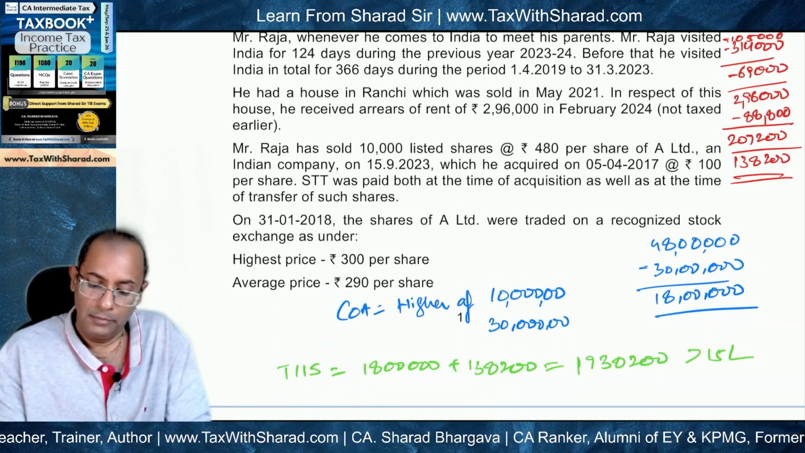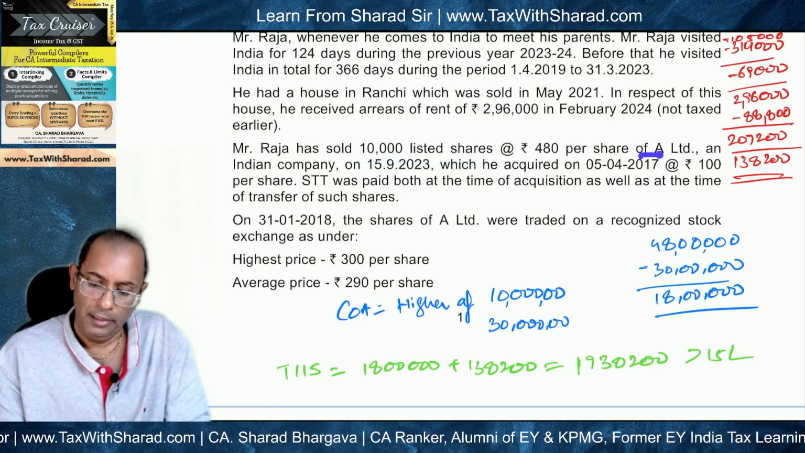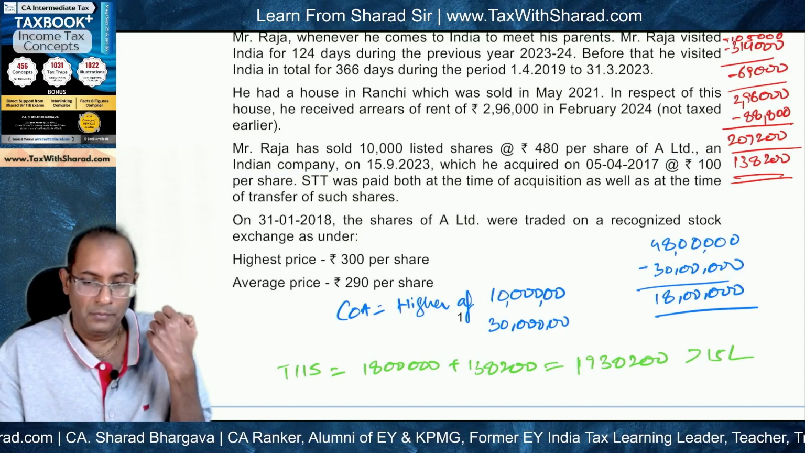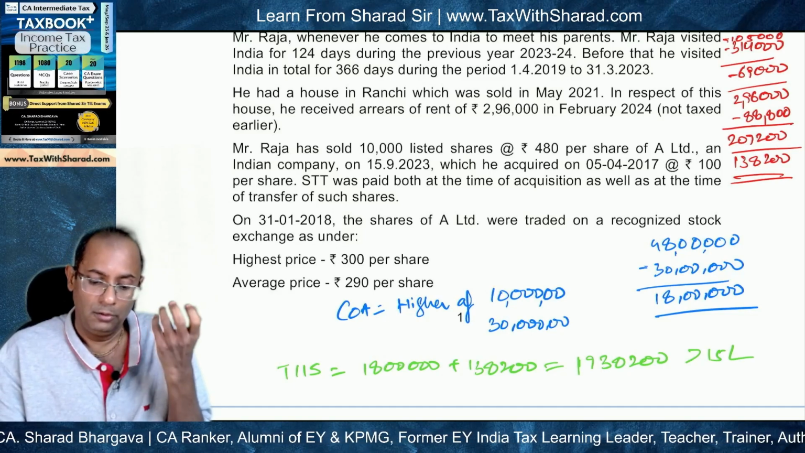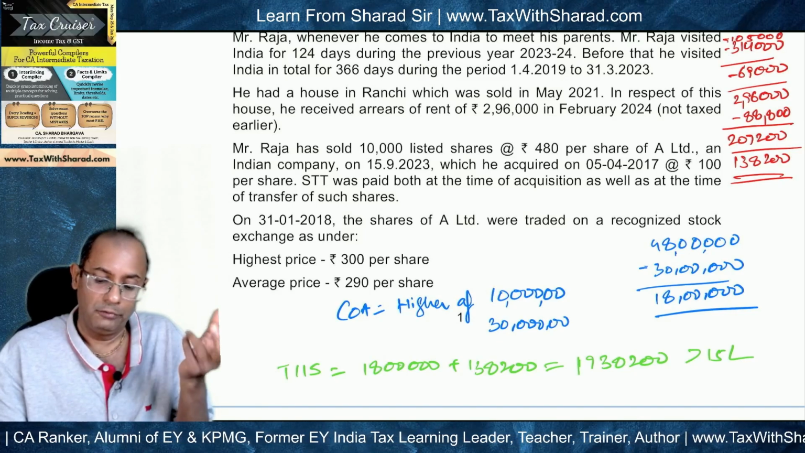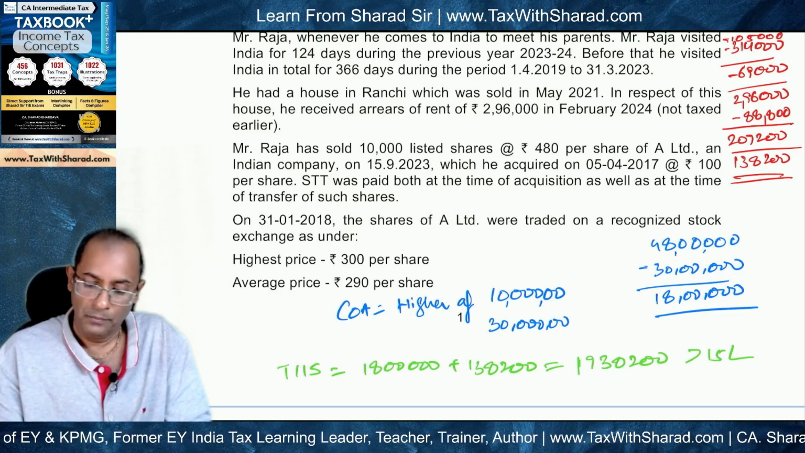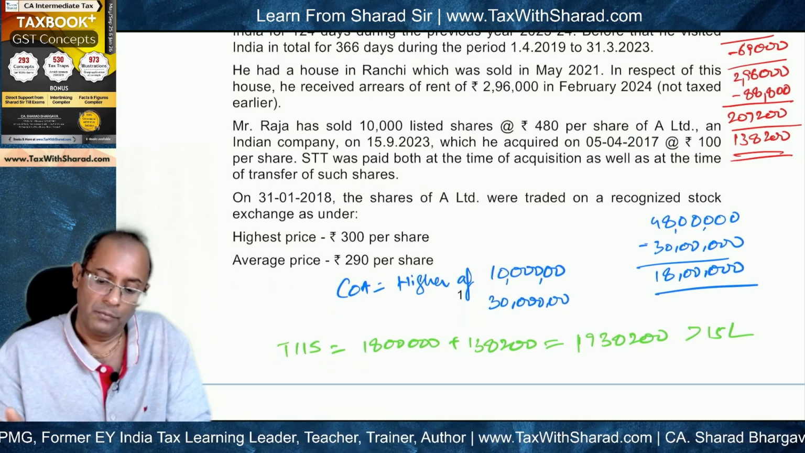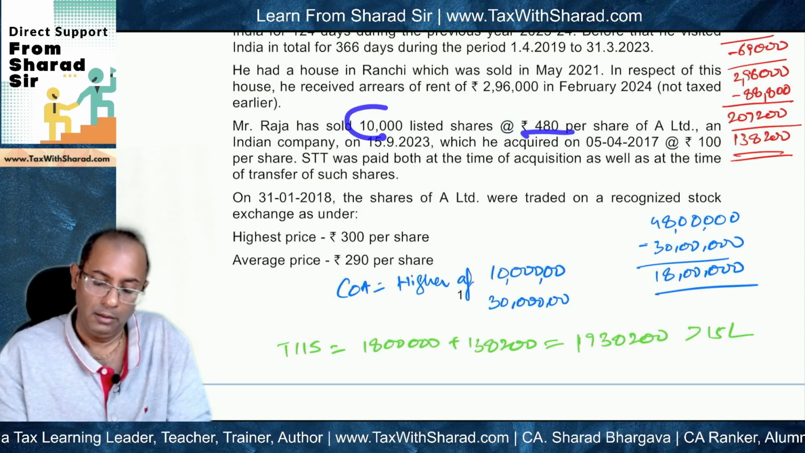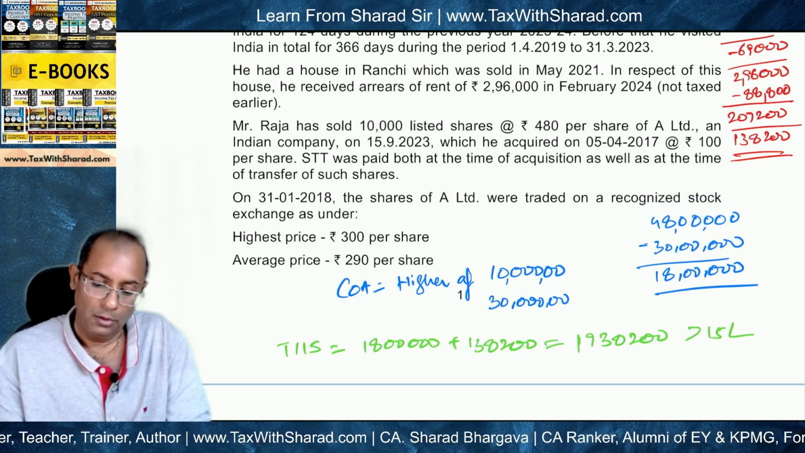Then there is the detail of capital gain which has arisen because he has sold 10,000 listed shares of A Limited, which is an Indian company. Since it is an Indian company, the income will accrue or arise in India, and it is also deemed to accrue or arise in India since the capital asset is situated in India, and therefore this will also enter the computation of total income other than income from foreign sources. So we will need to figure out the amount of capital gain. So full value of consideration is what? 480 per share for 10,000 shares, and this comes to 48 lakh.